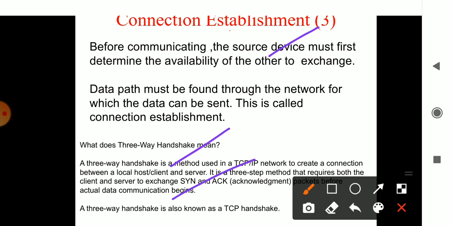So it is called a three-step process; it has to have a SYN and an acknowledgement. When it is sent, it has to send an acknowledgement from one device to another device. It is not like the information is delivered only to the main host at the other end; it is delivered to different devices. So when it is delivering the information to different devices, it has to have an acknowledgement. That is taken care of in the three-way handshake.